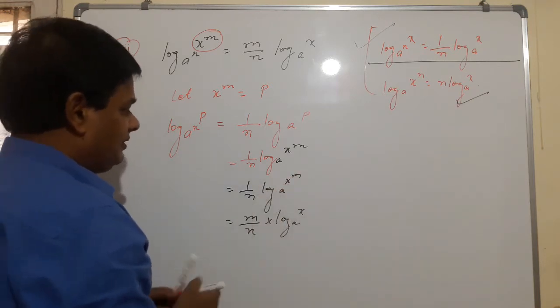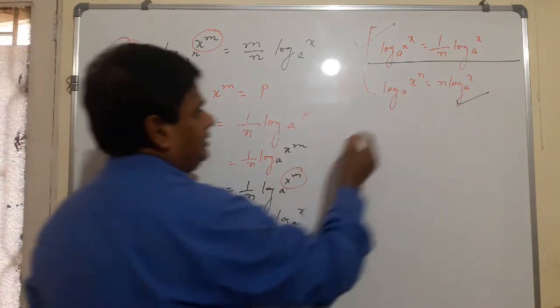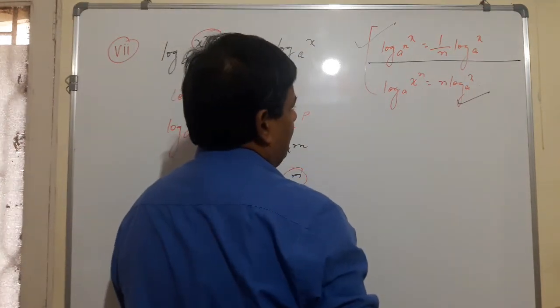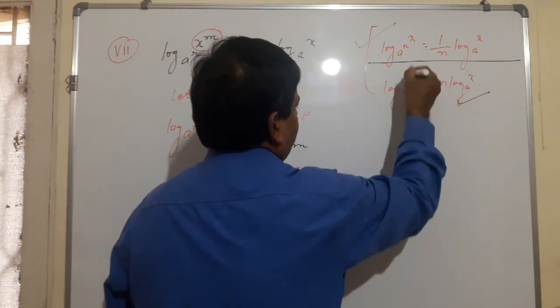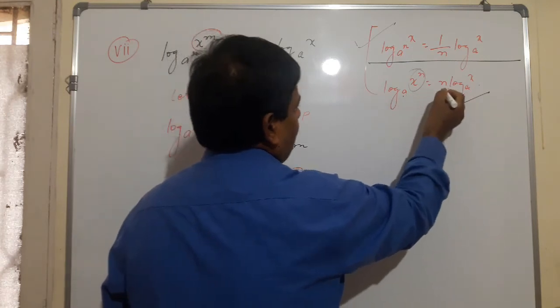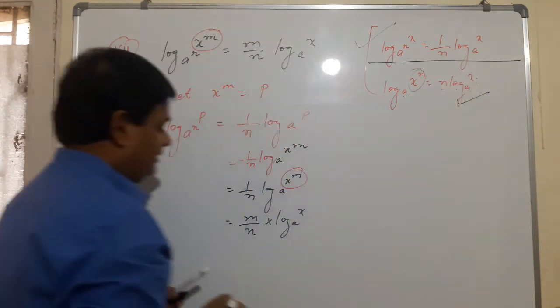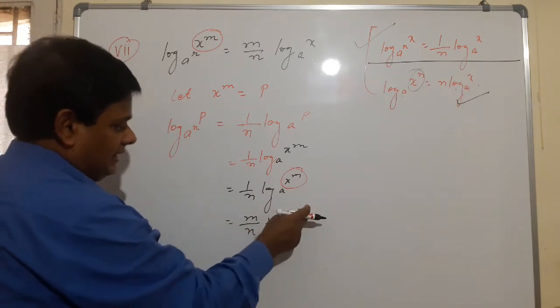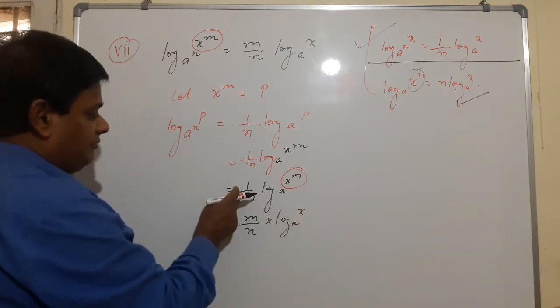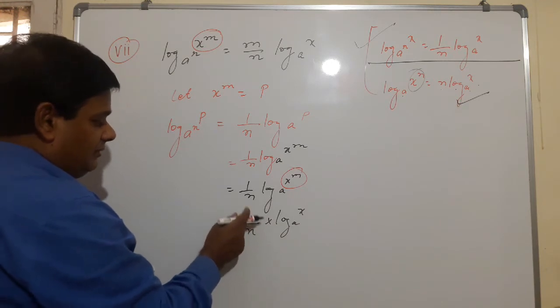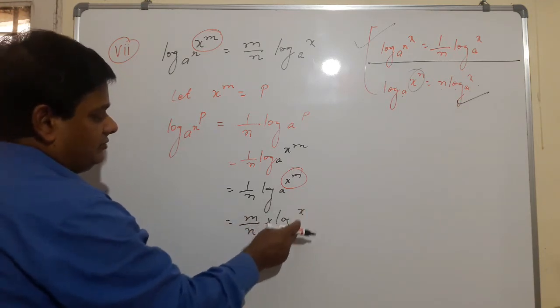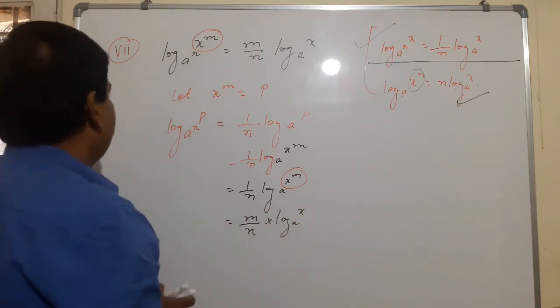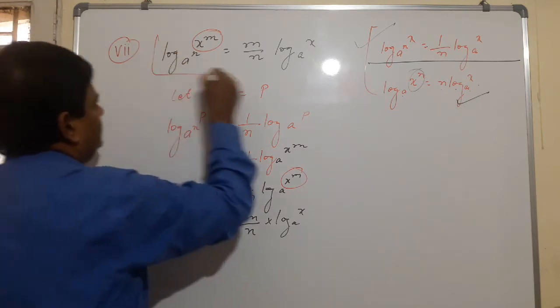Now use the formula here: log x raised to the power n to the base a is equal to n log x to the base a. So see here, m log x to the base a, and here 1 by n is already there. So m by n log x to the base a. So this is property number 7.